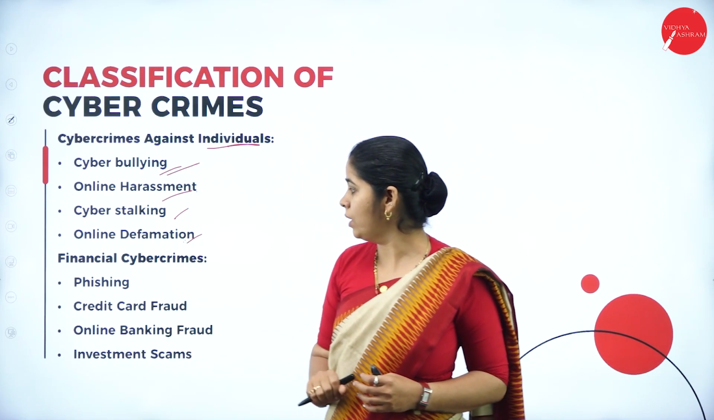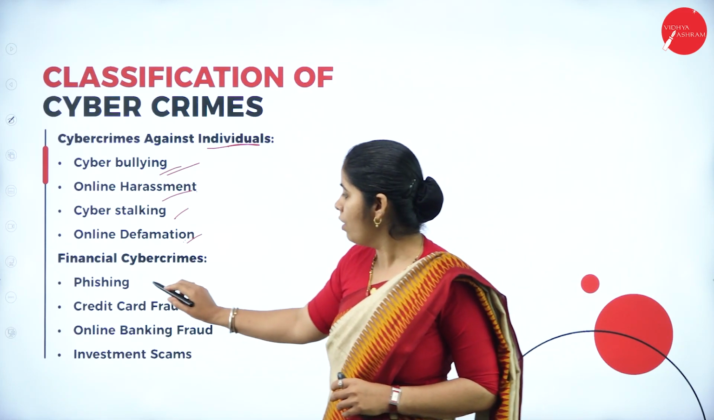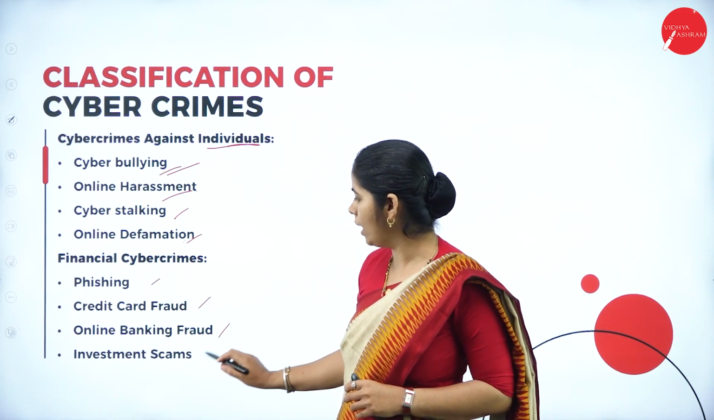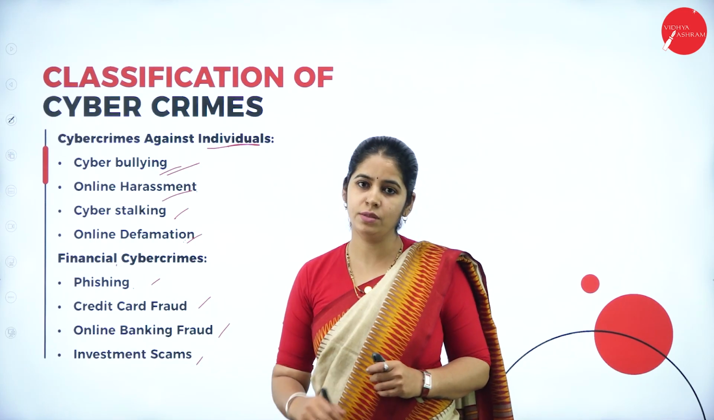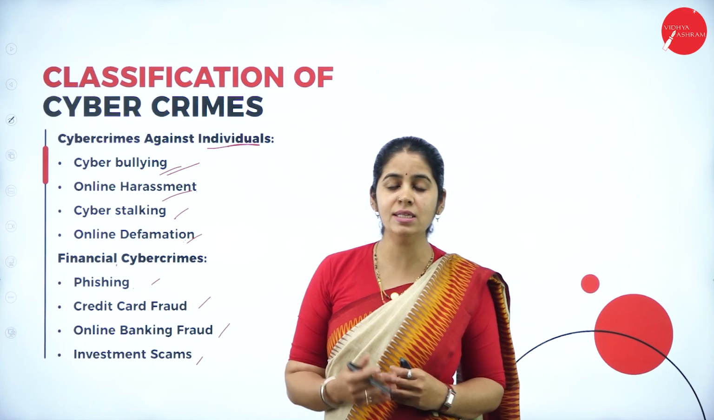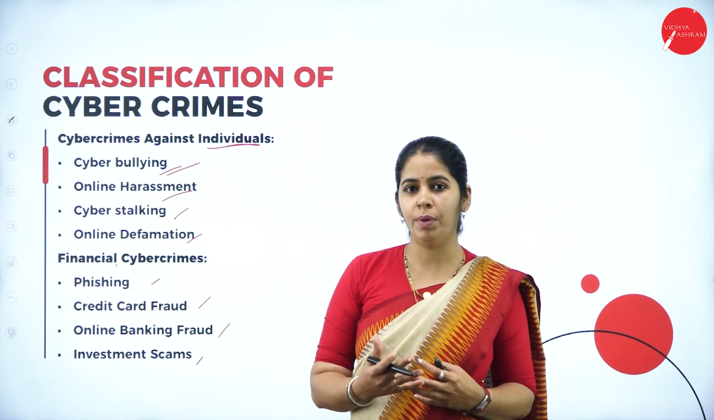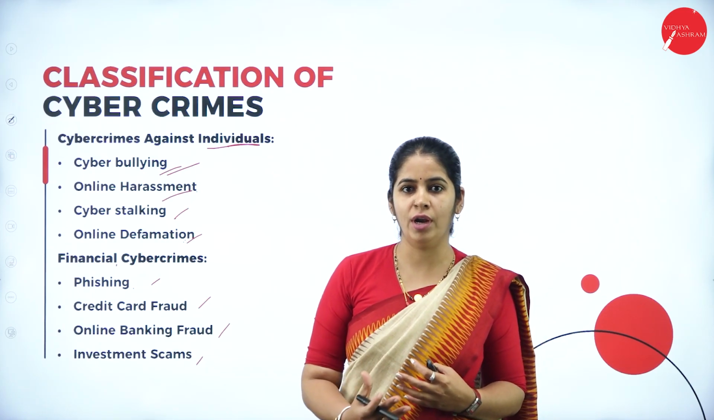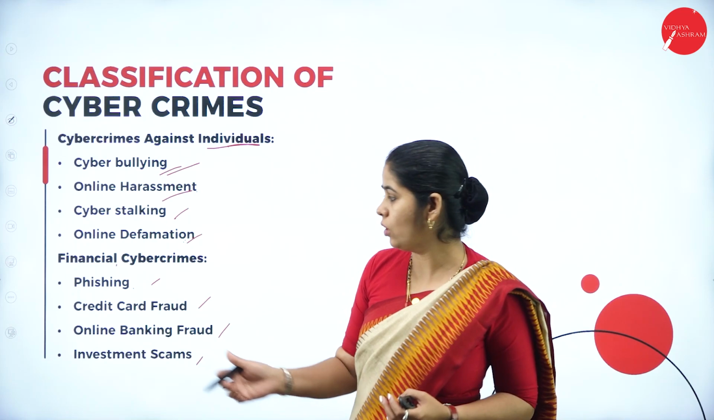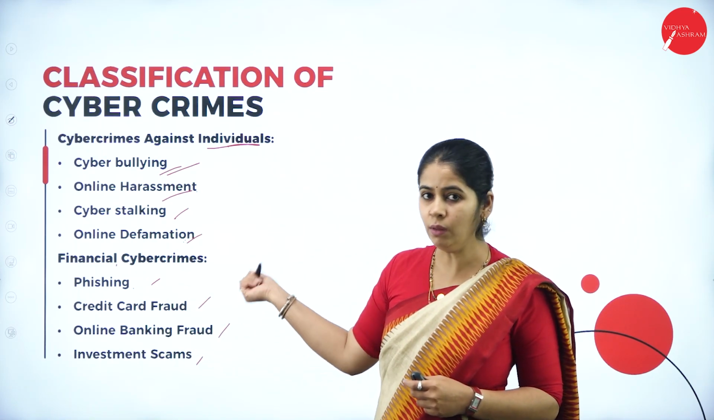Then cybercrime in financial cybercrime. What comes in the financial cybercrime? Phishing, credit card fraud, online banking, investment scams. These all fall under cybercrime. First point is phishing. Phishing means tricking someone to disclose their personal data or their credentials, financial credentials, something like that. That is called phishing. There are different types of phishing. We'll see as we move with the syllabus.